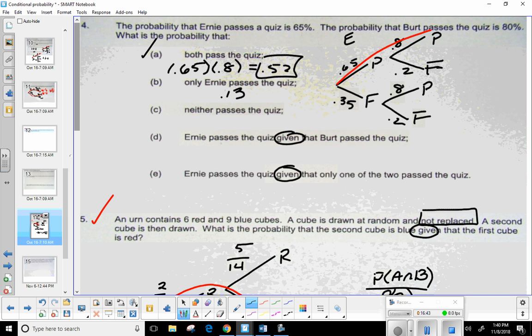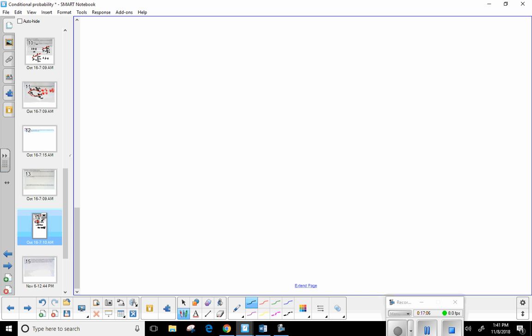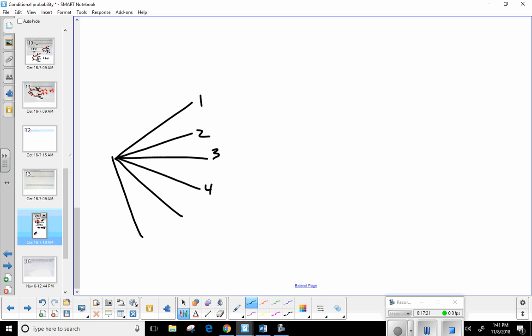If it's a union, so if you have a situation where more than one branch has the outcome that you want, you multiply along the branches, but then you add the products that you got at the end of those branches. Like what I was talking to Libby about earlier. I think we had an example similar to this on a homework assignment. Let's say we flip a coin and we roll a die. To make this easy, let's roll the die first. Well, there's 6 possible outcomes: 1, 2, 3, 4, 5, 6.